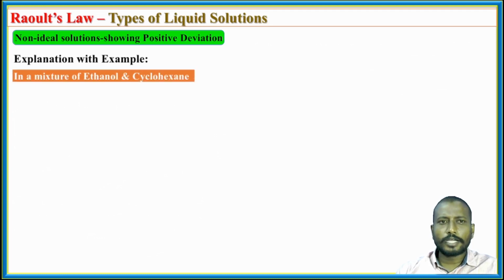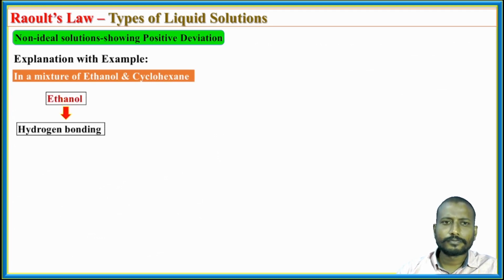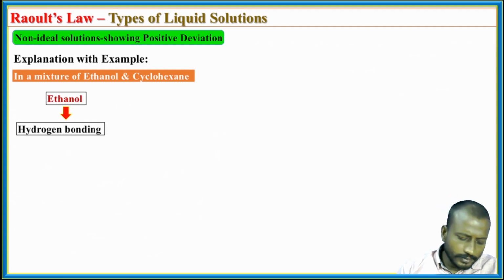So how to explain? In a mixture of ethanol and cyclohexane, ethanol has an OH group. The interaction between one ethanol molecule and another ethanol molecule is hydrogen bonding.